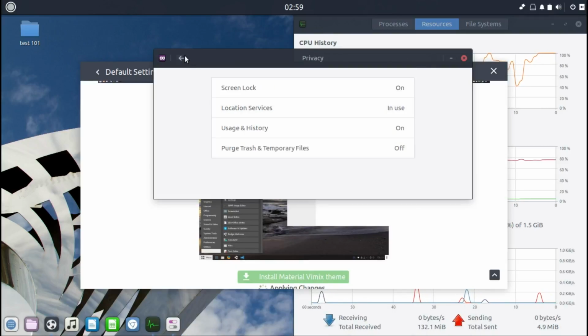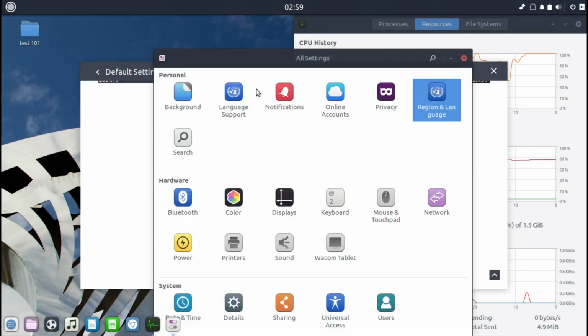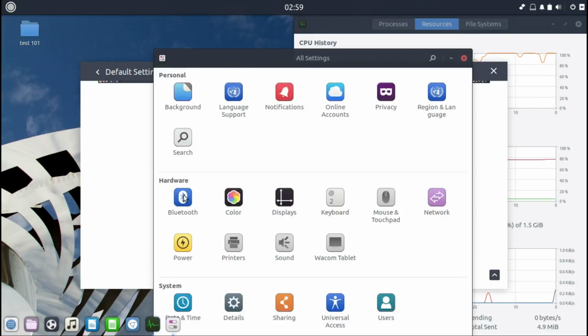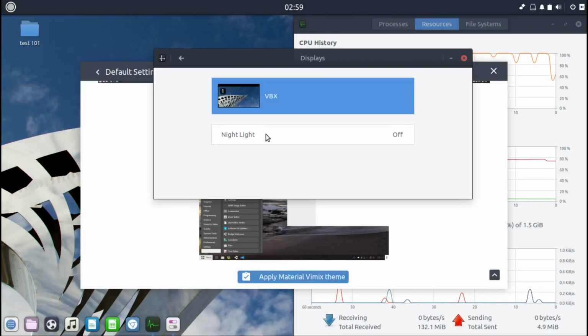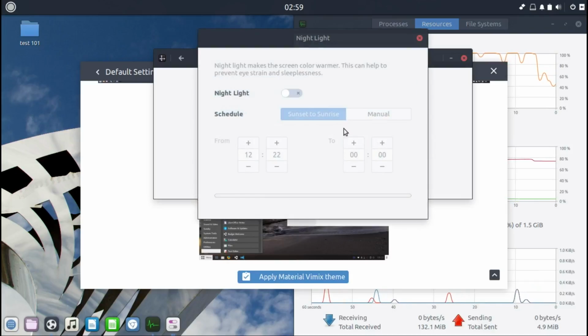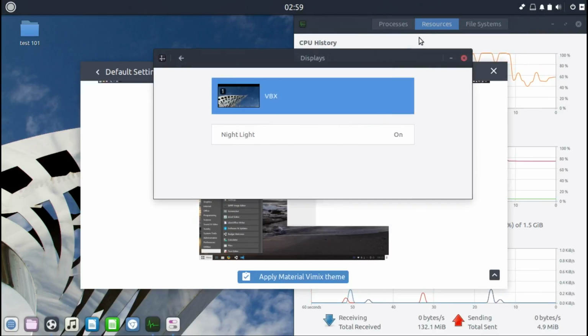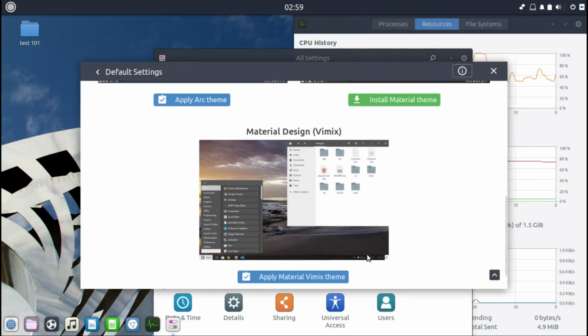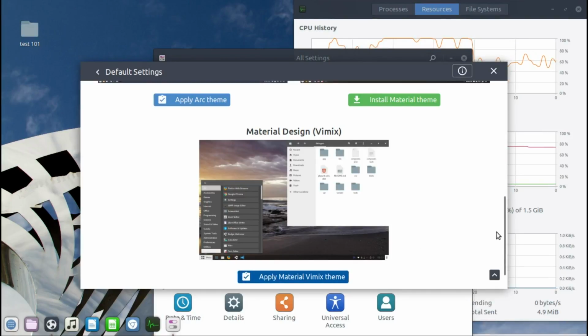Privacy, regional language, search. Where do you want to share? Bluetooth. I don't have Bluetooth on the computer. If you want to check your color, if you have a projector or anything, you can add it here, and you can also turn on the night light because they say this makes you sleep better in the evening. So if you want to sleep better, is it finished? Yes, it works. It's working.